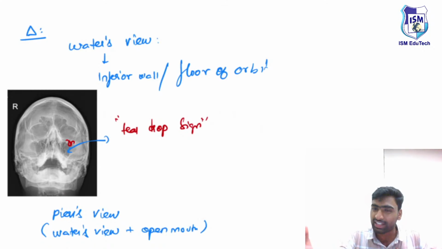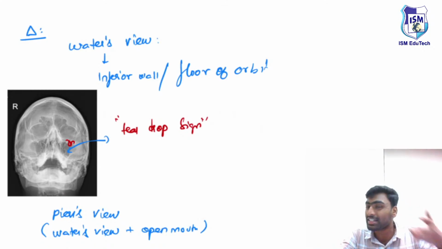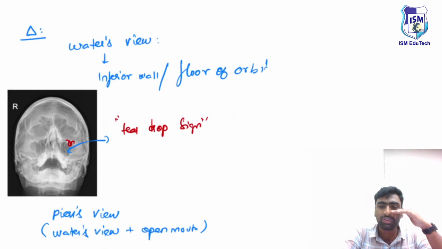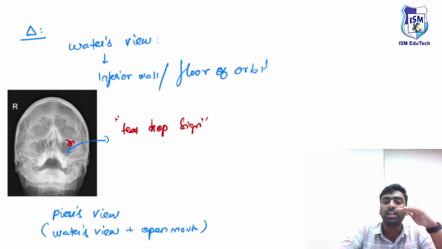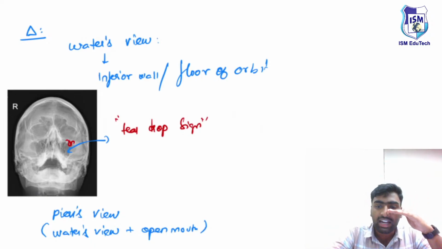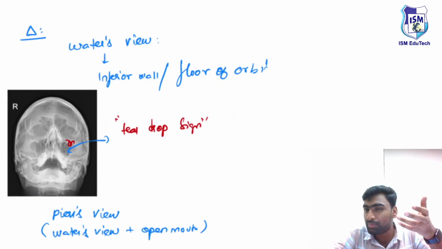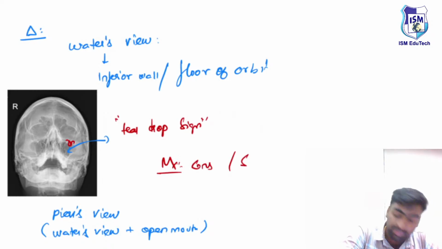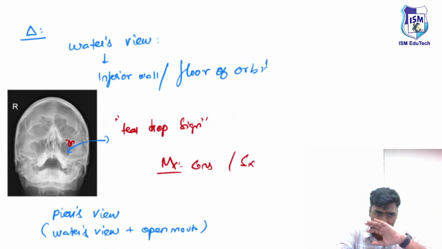The management is mostly conservative. If it doesn't respond to conservative management, then you can do surgery, using some mesh or flap to close the opening so that the inferior rectus muscle no longer becomes trapped. So the management will be conservative or surgical. These are the things you need to remember about the orbital cavity and the blowout fracture.